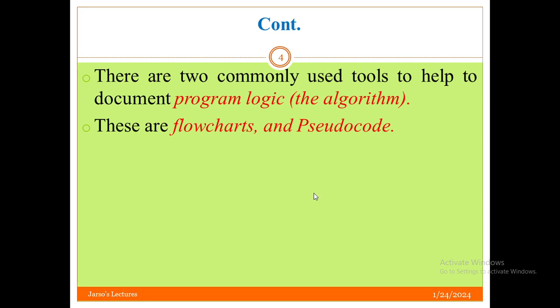The other thing is that there are two common tools, two common techniques to write or describe an algorithm. Those two techniques are flowcharts and pseudocode. Others can also be used, like a structured chart, but the basic, commonly used techniques to describe an algorithm are the flowchart and the pseudocode. Let us see both of them one by one.